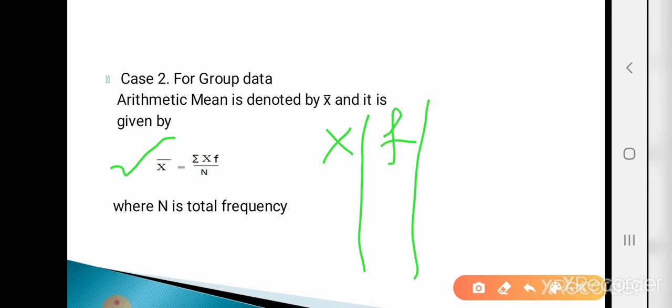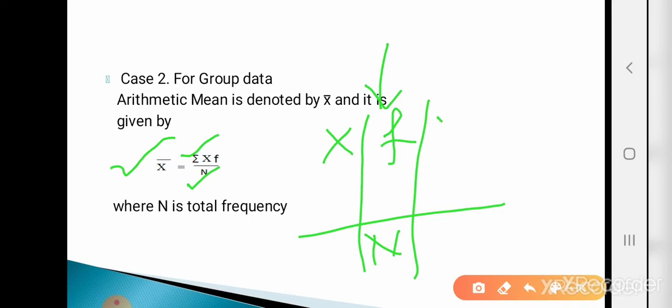So here we want the value of capital N and summation xf. What is meant by capital N? Capital N means total of frequency column. Then what is meant by summation xf? Summation xf means sum of column of xf.